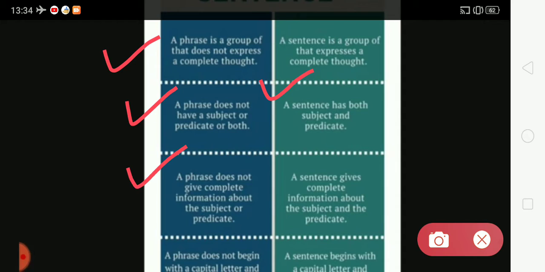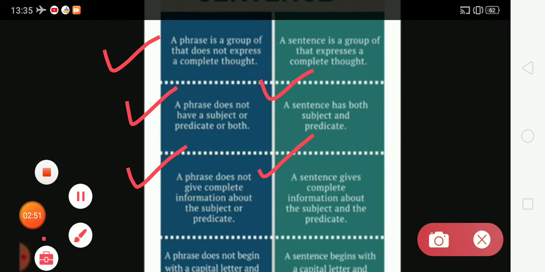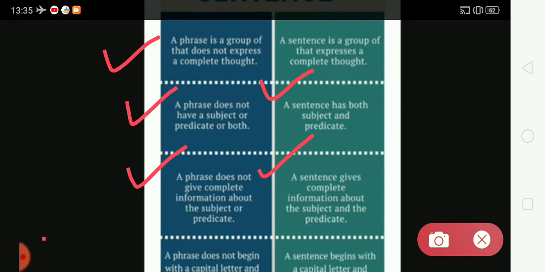A phrase does not give complete information about the subject or predicate, but a sentence gives complete information about the subject and the predicate. A phrase does not begin with a capital letter and end with a full stop, question mark or exclamation mark, but a sentence begins with a capital letter and ends with a full stop, question mark or exclamation mark.